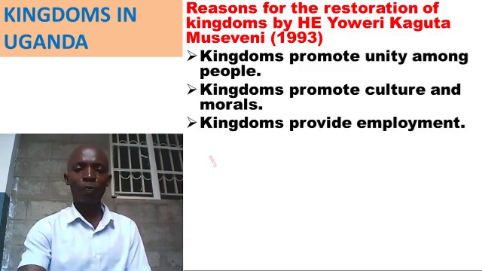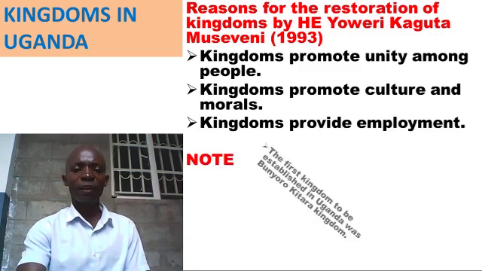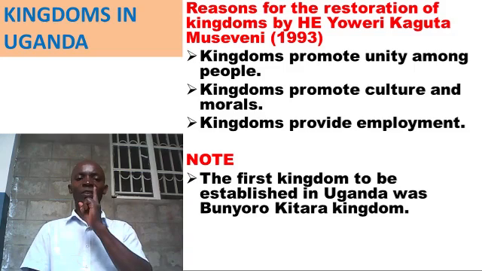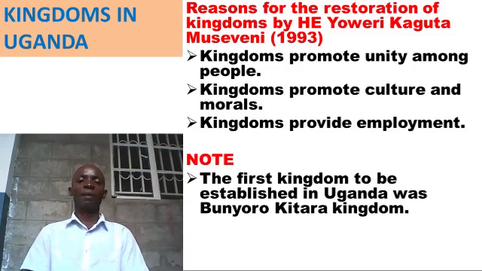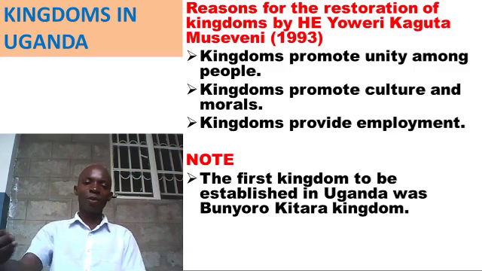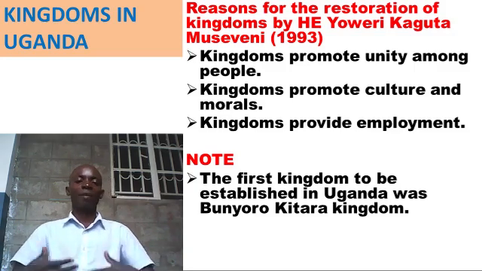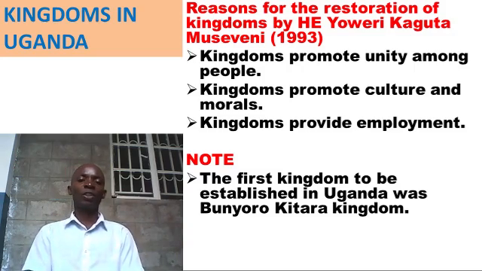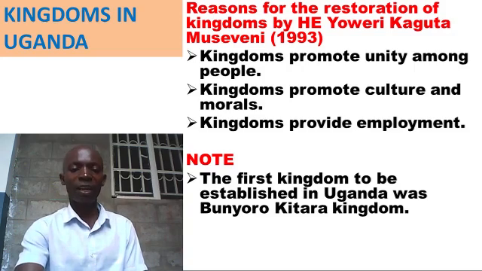So the first kingdom to be established in Uganda was Bunyoro Kitara Kingdom. That was the first kingdom in Uganda. These other kingdoms emerged, separated, and broke away from Bunyoro Kitara Kingdom.